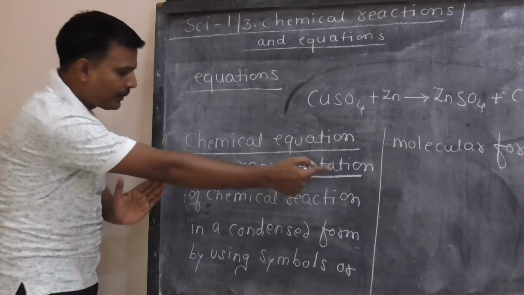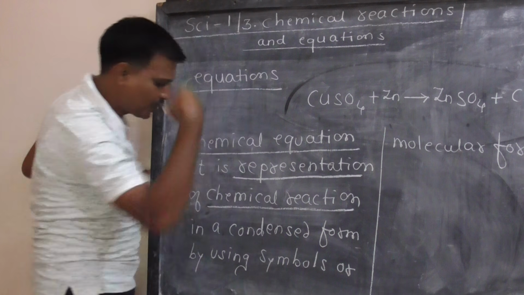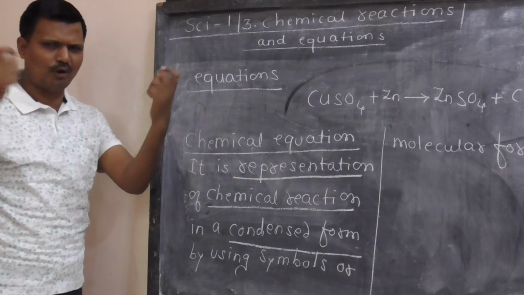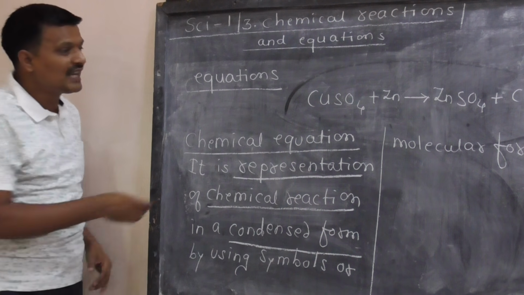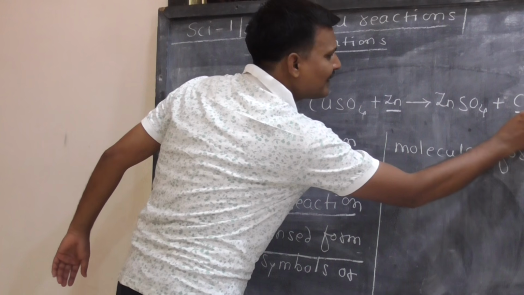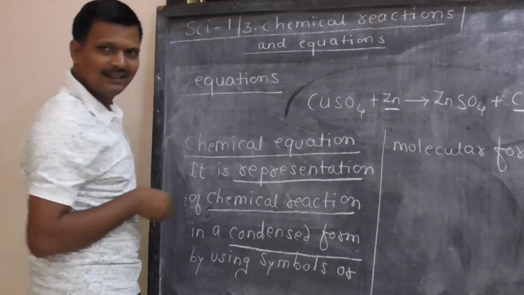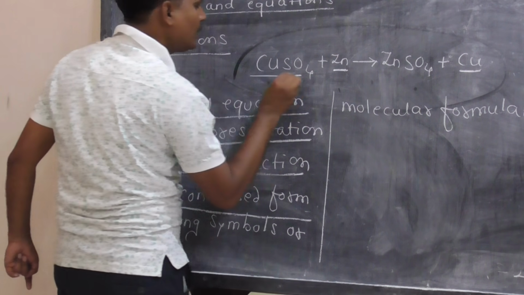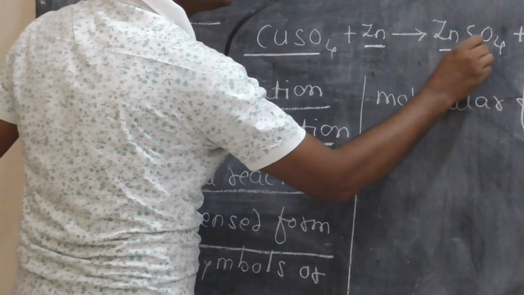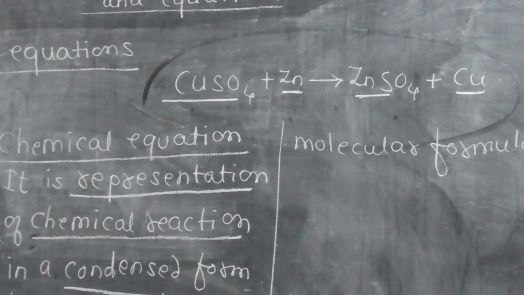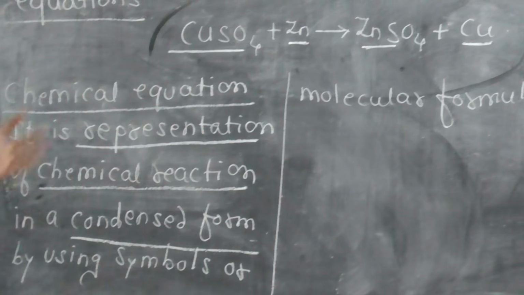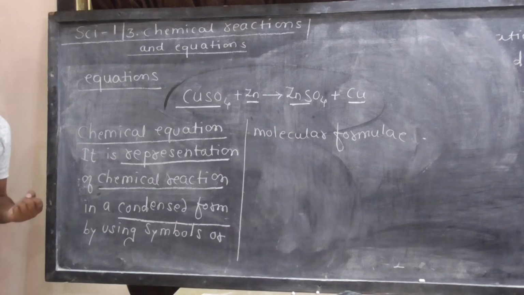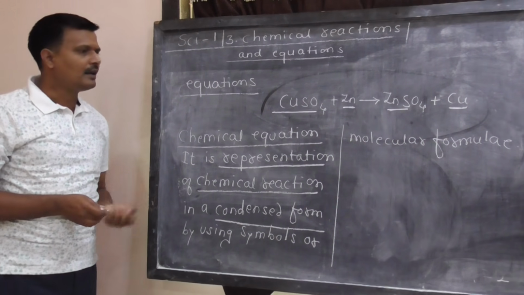So it is a representation of chemical reaction in a condensed form, in a short form, and by using symbols. These are the symbols, copper and zinc. As they are elements, these are the symbols. Or molecular formulae. These are the molecular formulae. Copper sulfate, zinc sulfate. They are compounds, and I represented this particular reaction on blackboard. So it is a representation.